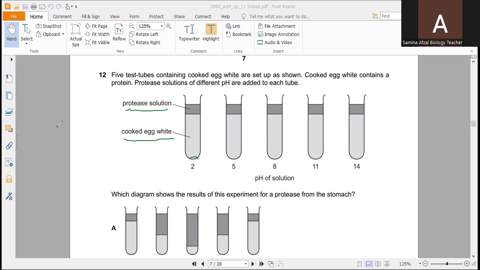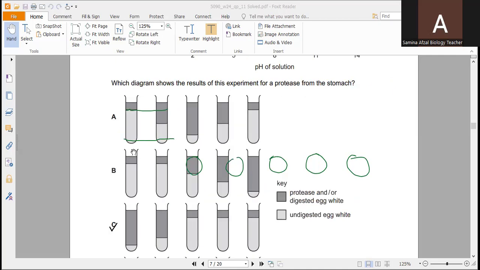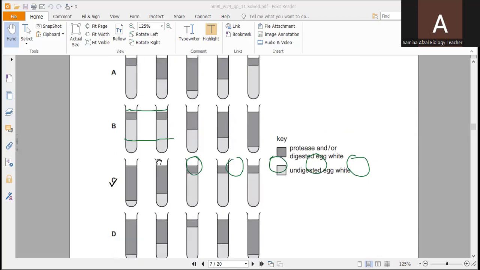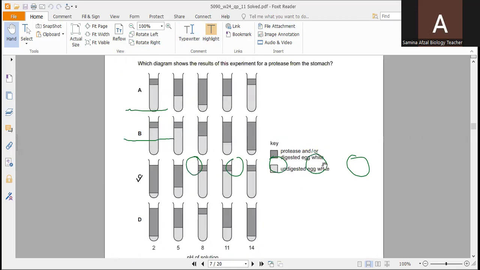So pH 2, pH 5, pH 8, pH 11, and pH 14. Which diagram shows the results of this experiment for protease from the stomach? Here you can see the 4 options are these 4 test tubes.